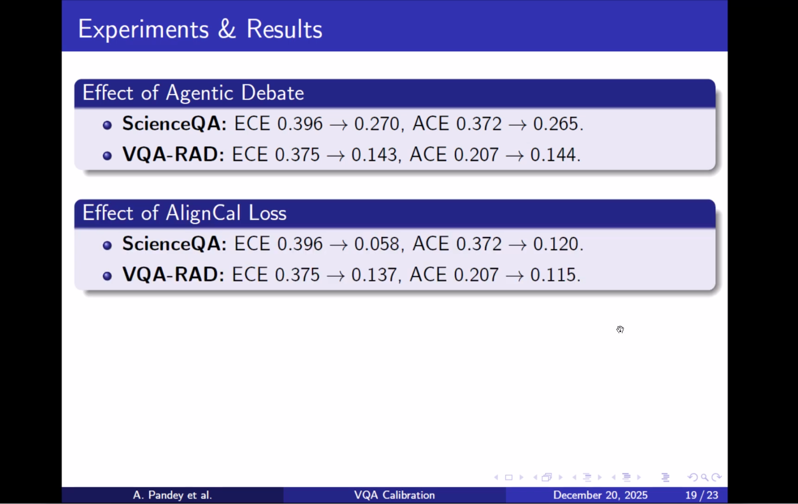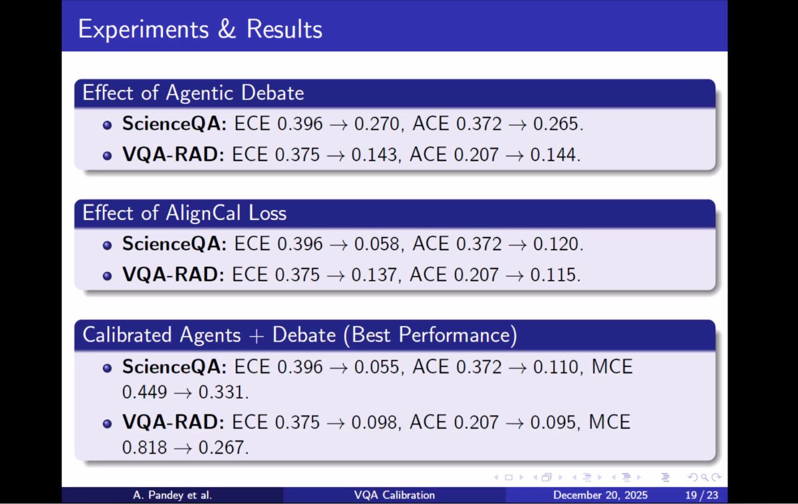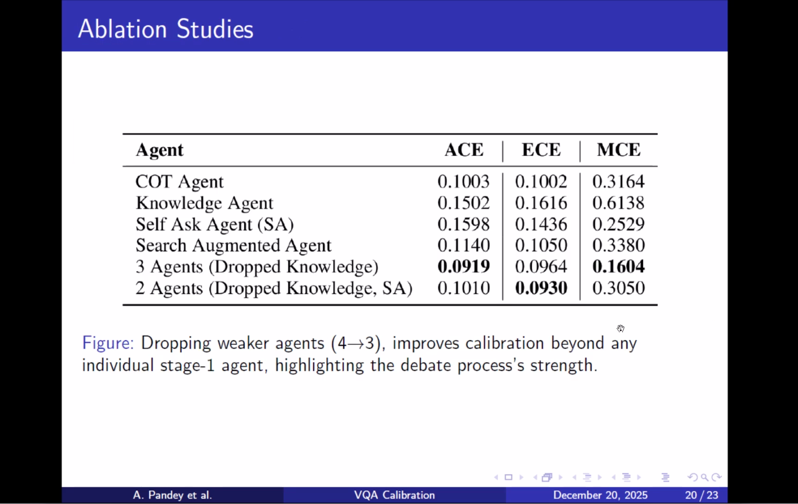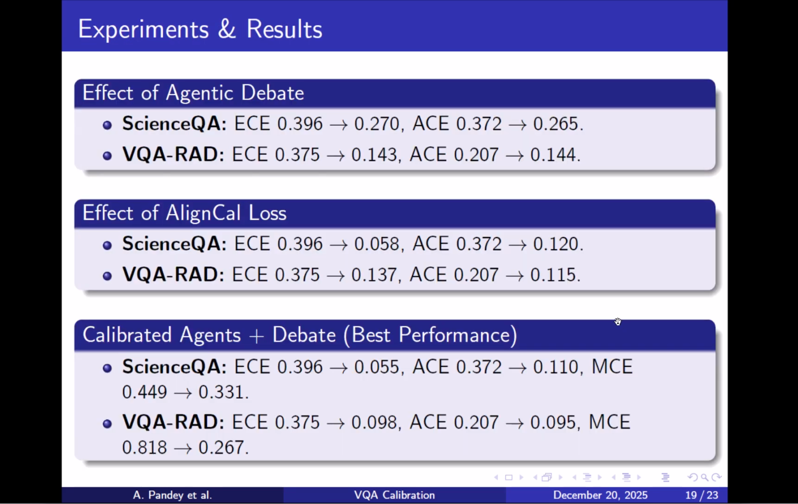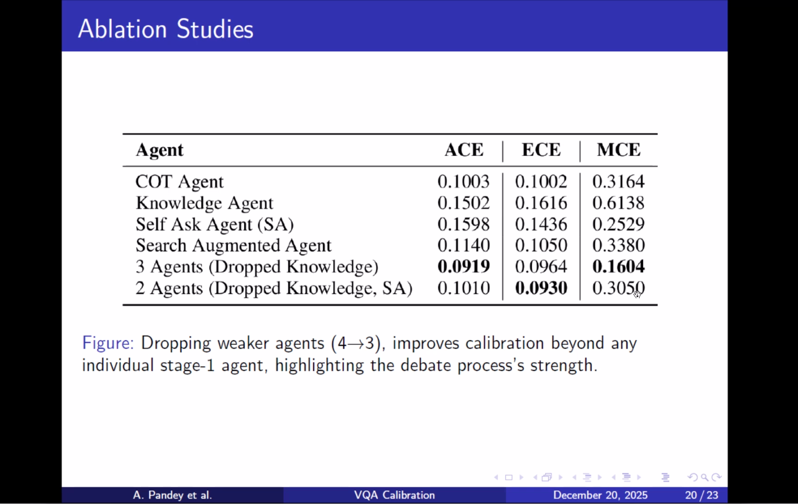This slide highlights the individual and combined effect of our components. First, the agentic debate already improves calibration by reducing ACE. Secondly, AlignCal improves it at the training stage. Finally, the combined strategy with the deliberated agents yields the strongest performance. Our ablation studies show that removing weaker agents actually improves calibration. In this case, when we remove the COT knowledge agent, the calibration improves.